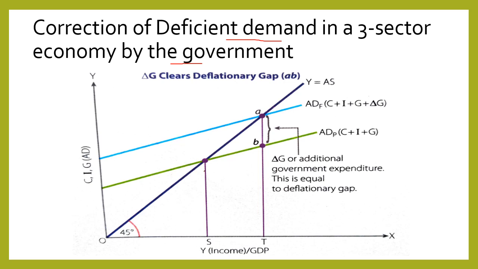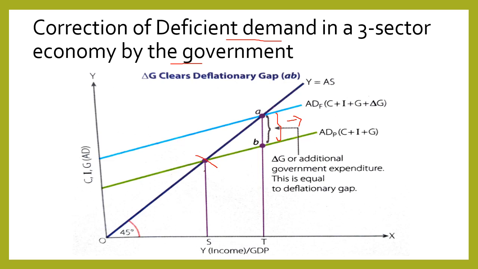This point shows equilibrium, but here there is underemployment and all the factors of production are not fully utilized. The deflationary gap is created due to this deficient demand, and AB is the deficient demand.